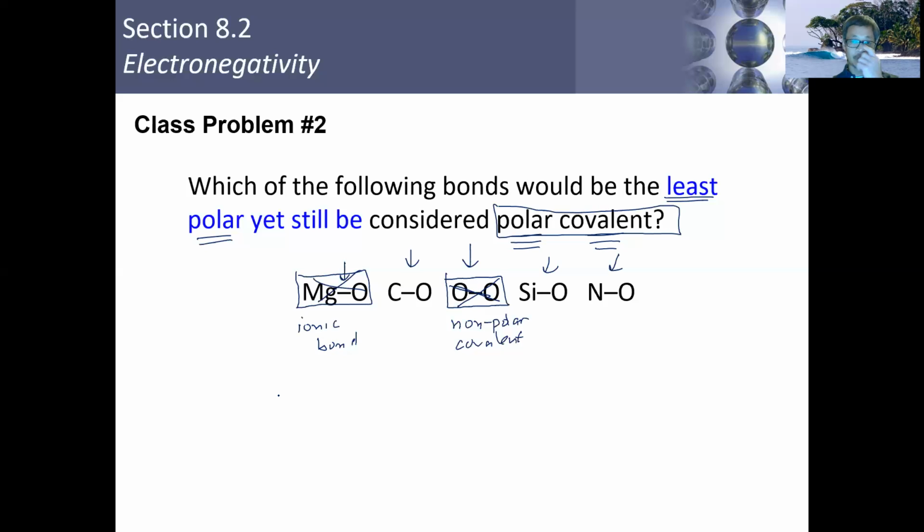Just go ahead and look for the atom that is closest to oxygen, not furthest away, closest to oxygen, and that gives you then the least polar covalent bond. This is the least polar bond. And that's your final answer. So make sure you write that down. That would be your answer.